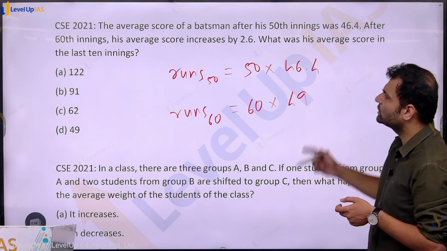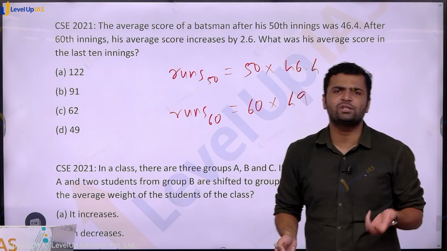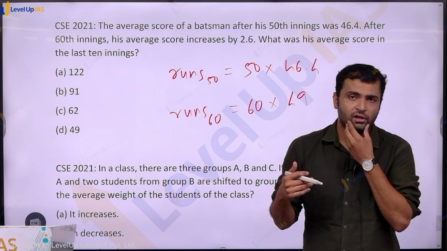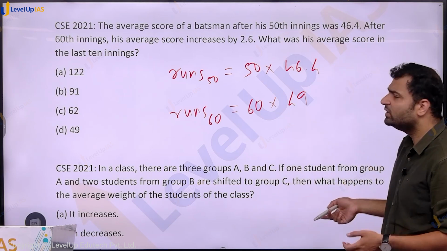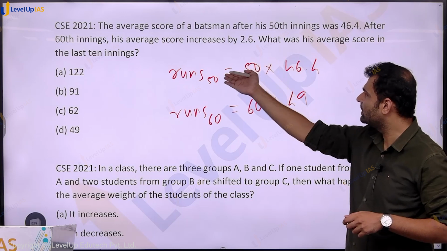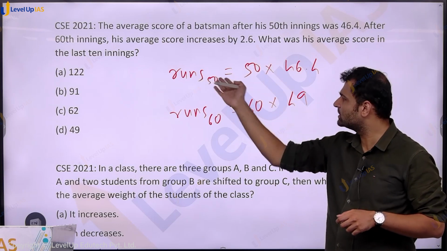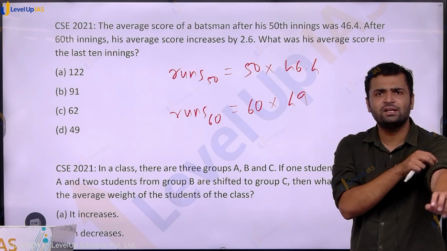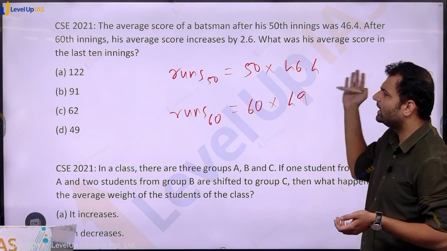The question is, what is the average score in the last 10 innings? What is the average? Average score is the total number of runs in the last 10 innings divided by the number of innings, which is 10. We just want the total number of runs in the last 10 innings. So you just subtract this quantity. From the first 60 innings, subtract the first 50 innings, and you will get the scores from 51 to 60, the last 10 innings. Just that divided by 10 is the answer.